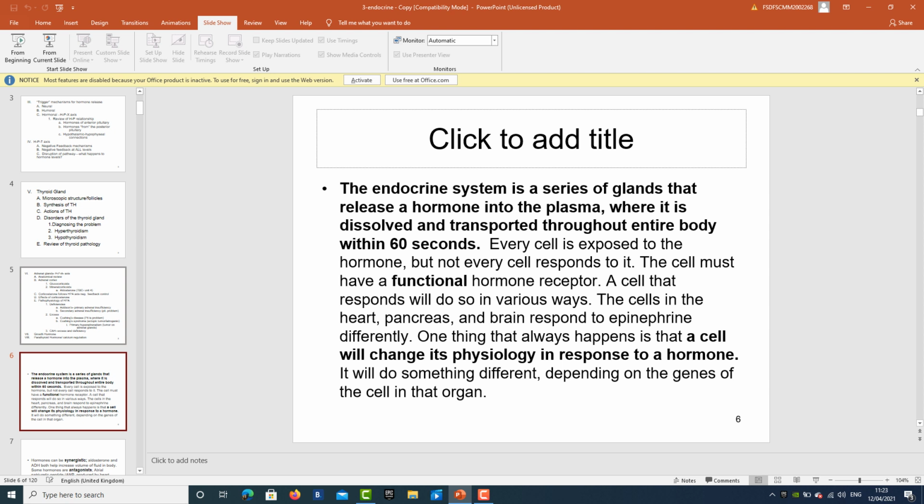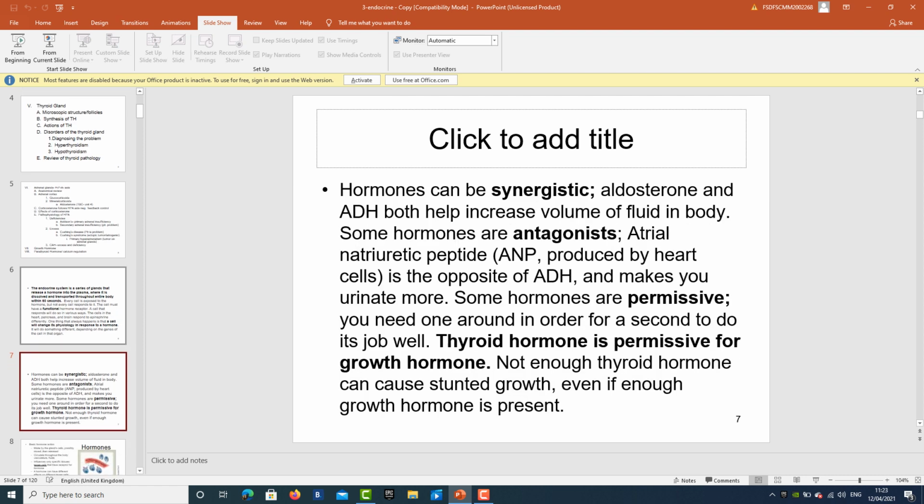Hormones can be synergistic, they can be antagonistic. There can be hormones which are working in friendship together, that is synergism. They are going to work opposite to one another, that is antagonism. Like aldosterone and ADH, they are friends, both are working to increase the volume of fluid in the body. Some of the hormones are antagonists, like ANP, atrial natriuretic peptide, that is opposite to antidiuretic hormone and makes you urinate more.